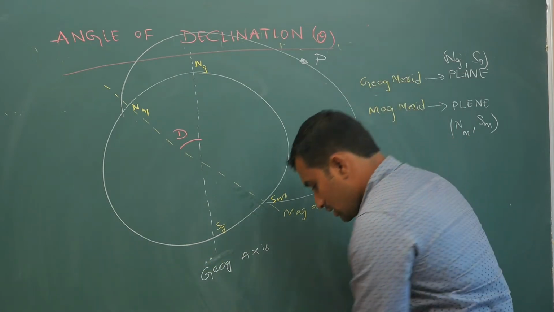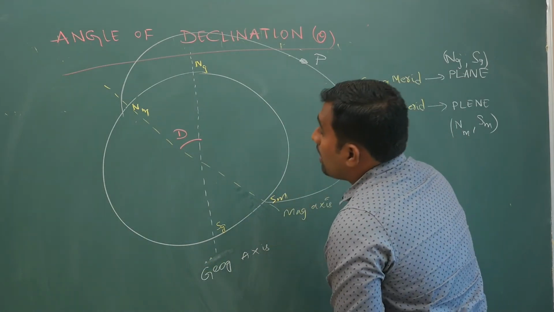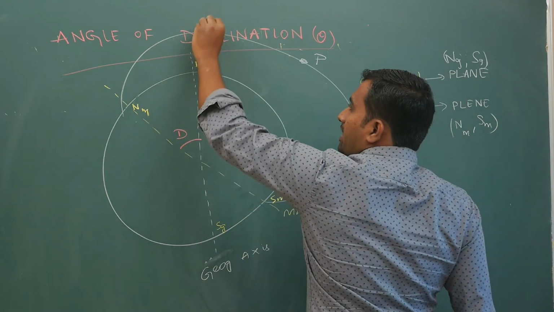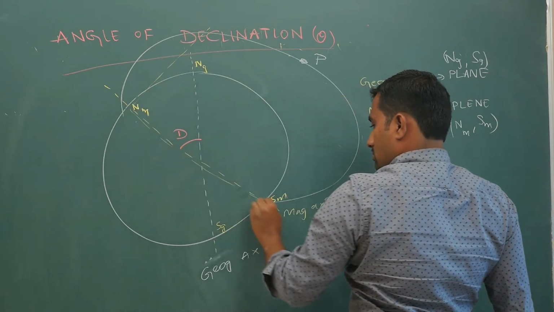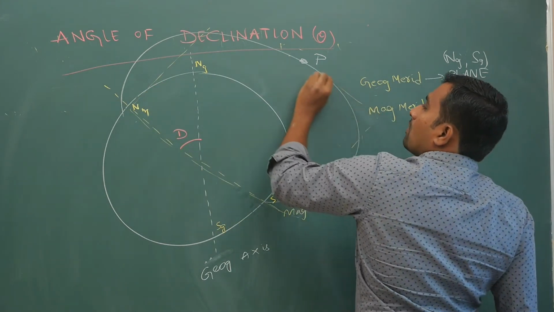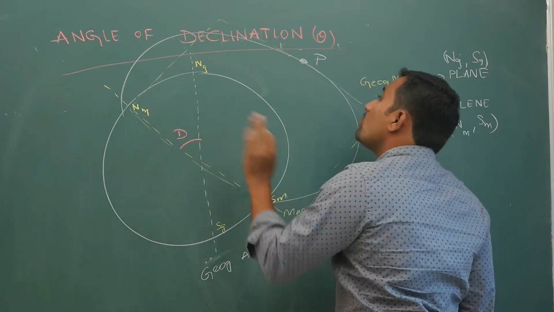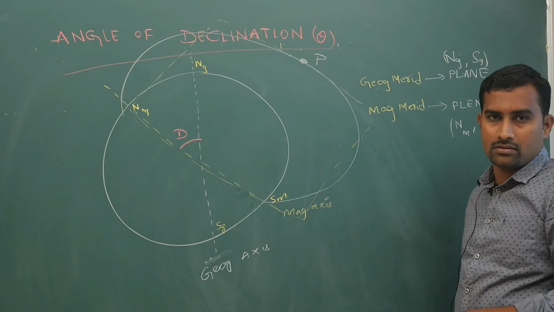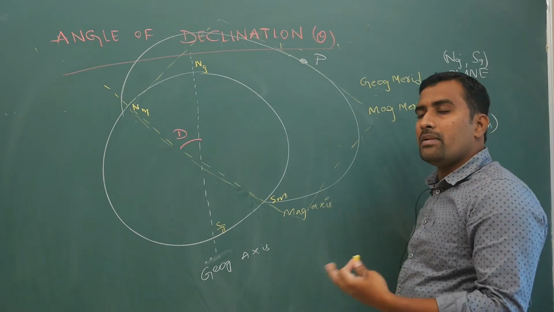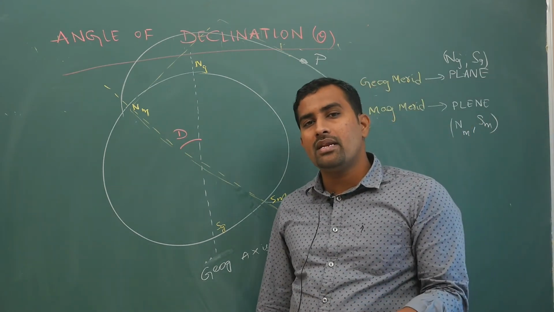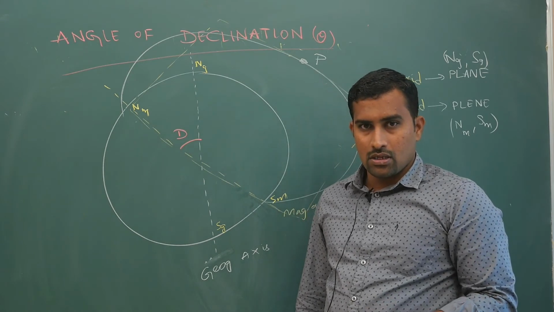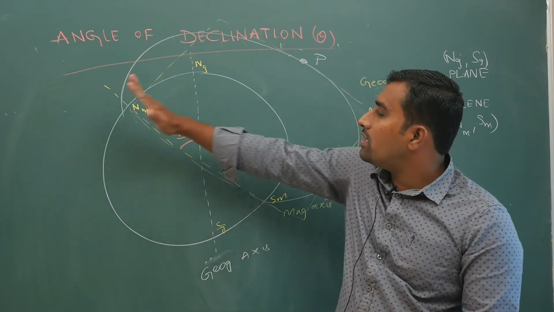Similarly, I am referring to a kind of plane passing through the poles as well as that particular point. For formation of a plane you need a minimum of 3 points. Don't think it is only this way.